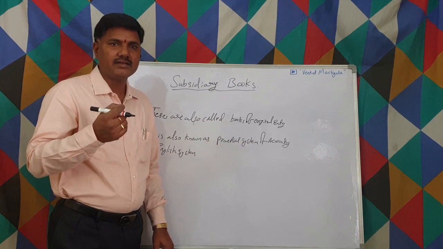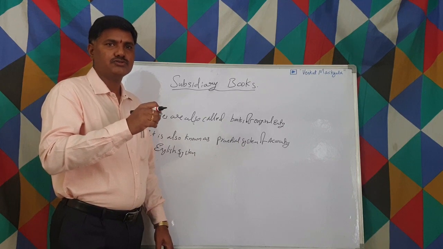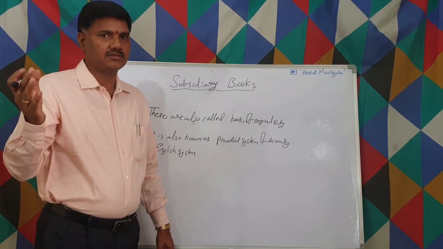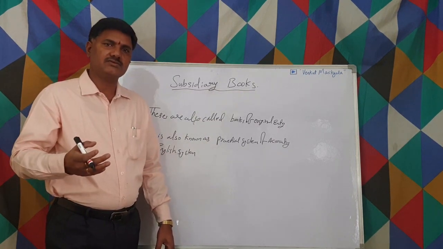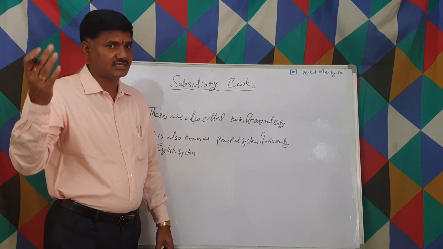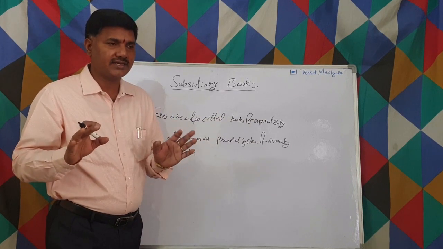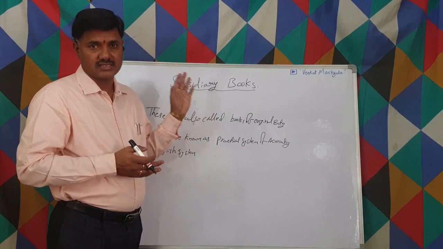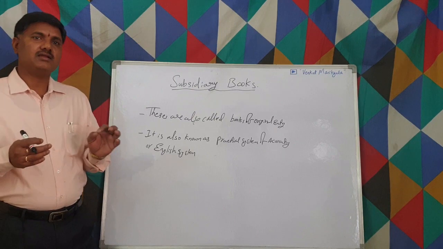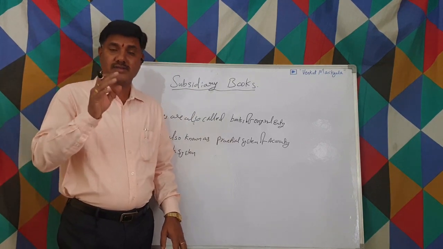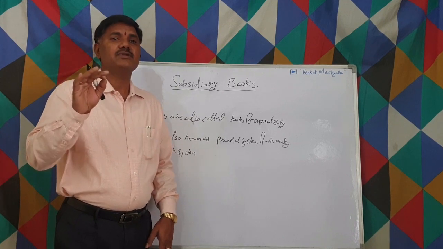We write each and every entry and post these entries to the ledger book. Whatever general entries we write, we post to the ledger accounts, and all the business transactions we write at one place is called the journal. If it's a small business organization, or even a big organization but with very few transactions, we can maintain every transaction in a simple journal.